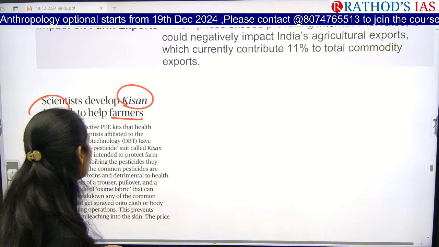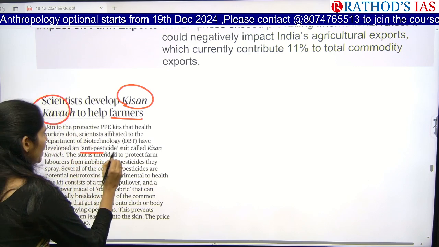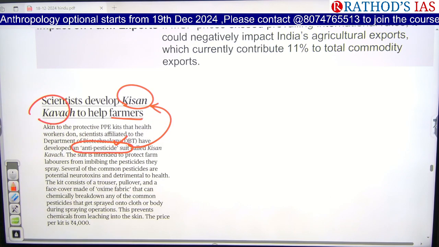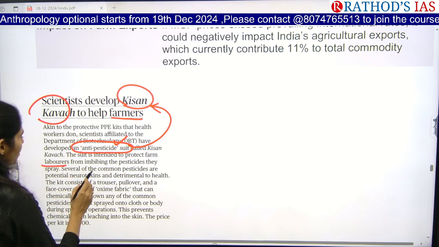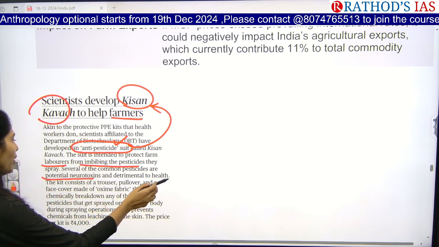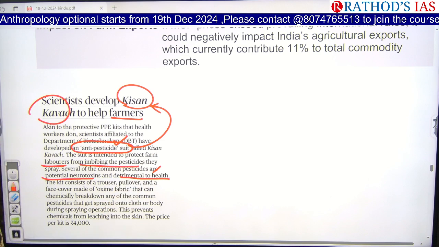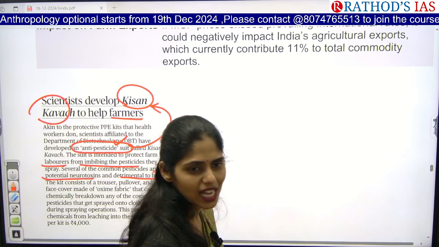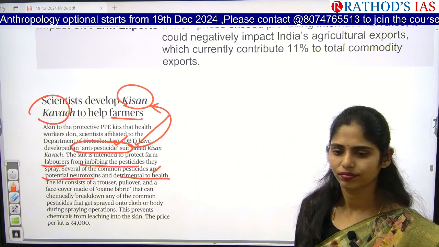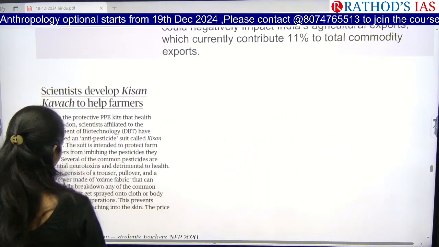So because of this, scientists are now developing an anti-pesticide suit, and the name of this suit is Kisan Kavach. It is very helpful for protecting farm laborers, especially while they are spraying pesticides, because pesticides contain potential neurotoxins. It is very detrimental to health. So they are coming up with this Kisan Kavach. You may get a question like, what is this Kisan Kavach which is recently in the news? It is an anti-pesticide suit. Okay, and let us see the next topic.